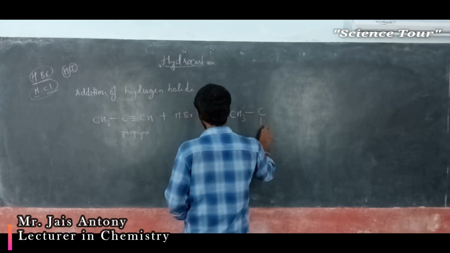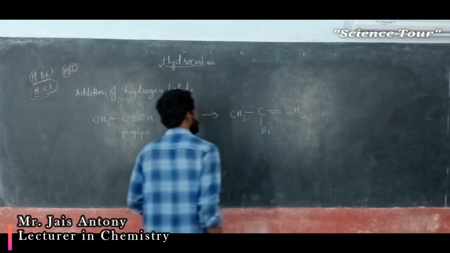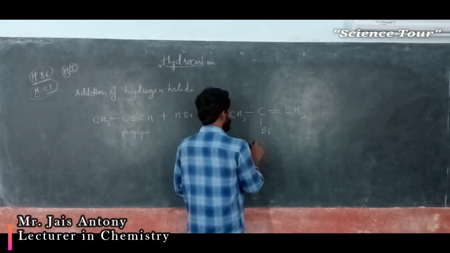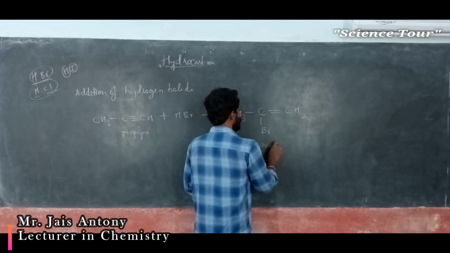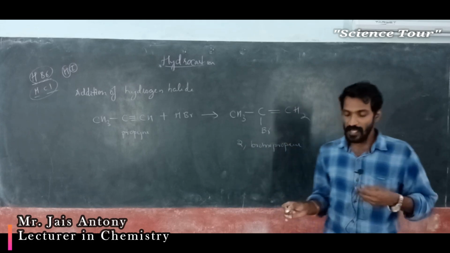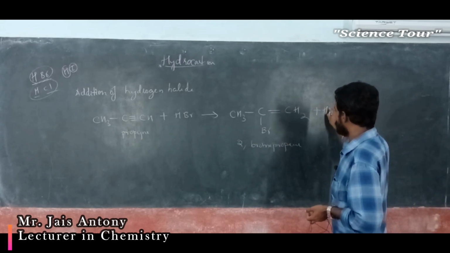CH3, CBr double bond, here it becomes CH2. This is actually 2-bromopropene. If you take this 2-bromopropene and again treat it with HBr.